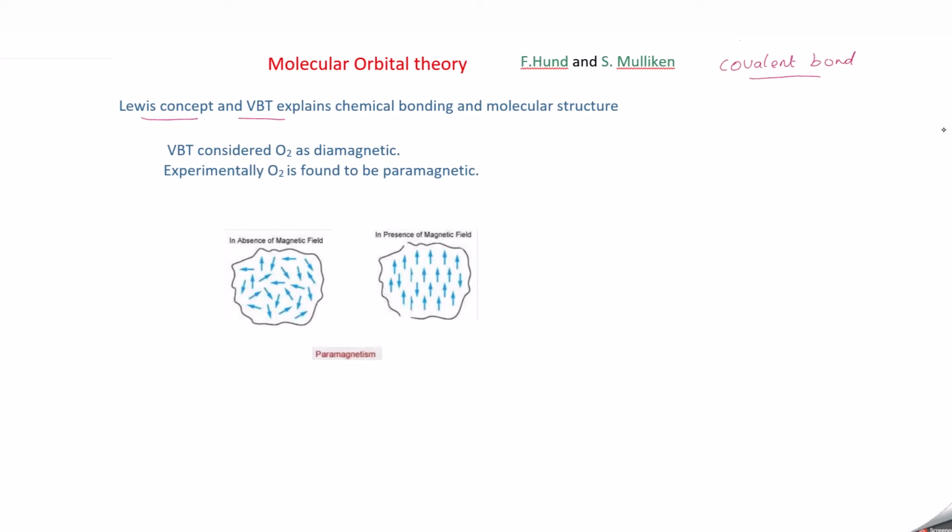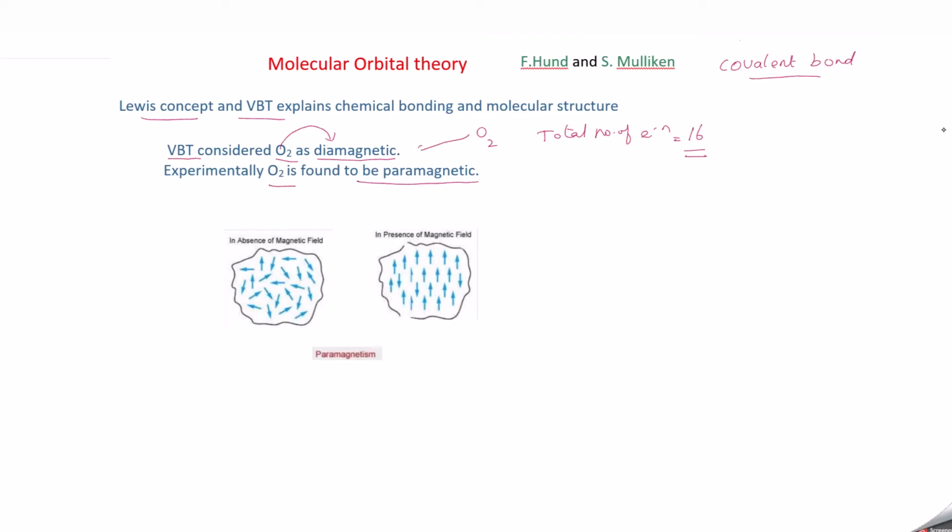For example, valence bond theory considers oxygen as diamagnetic, but experimentally oxygen is found to be paramagnetic. Why is it considered diamagnetic? The total number of electrons in an oxygen molecule is 16. Since we have an even number, all these electrons are paired up, so it is found to be diamagnetic.